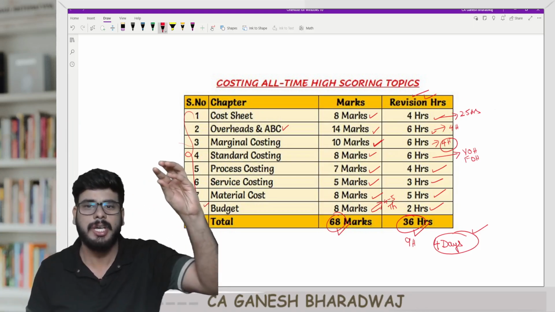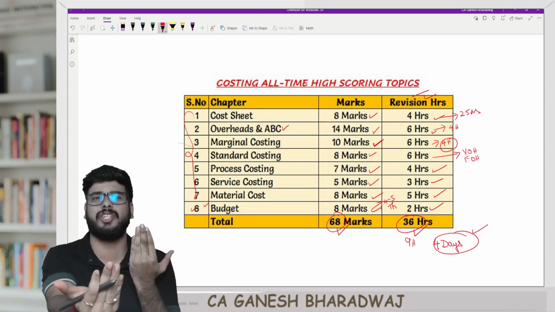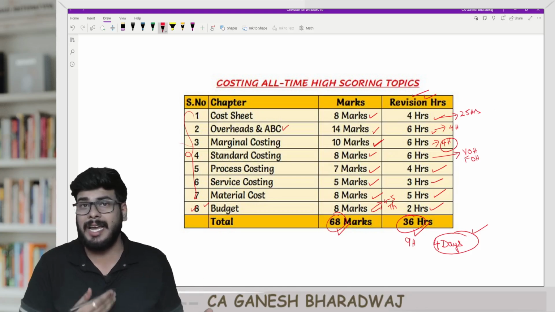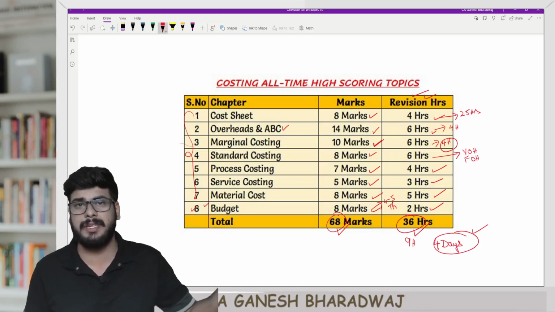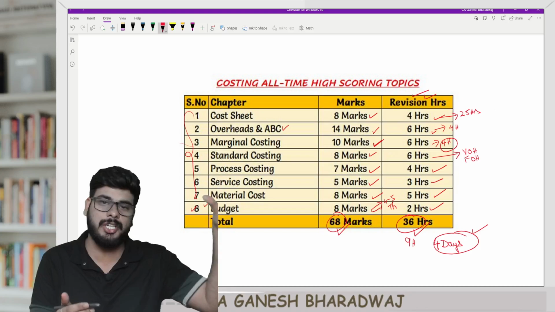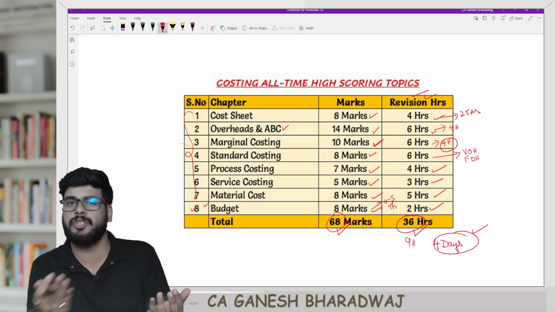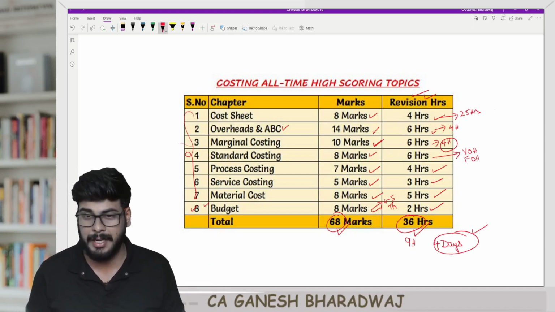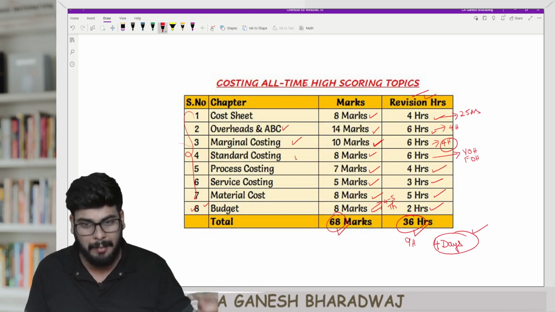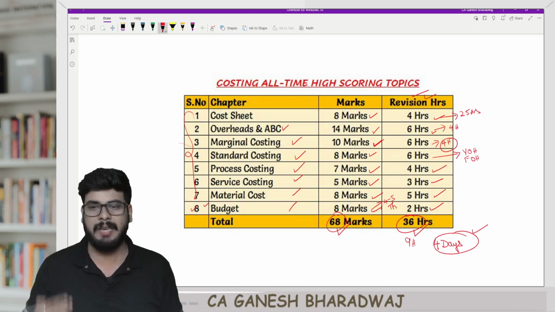First you finish cost sheet, then you go to overheads and then do ABC. Overheads and ABC, in my opinion, ABC is an extension of overheads. So don't look at it as a separate chapter. In fact, I am expecting that this attempt also, just like the previous attempt, they will come up with one numerical problem that has part A, traditional costing, basically your overheads, and part B, where the same sum needs to be solved under ABC. This is what I feel is going to be tested in this attempt, just like the previous attempts. Then go for marginal costing, then come to standard, then process, service, material cost, and budget. You follow the same order, right?